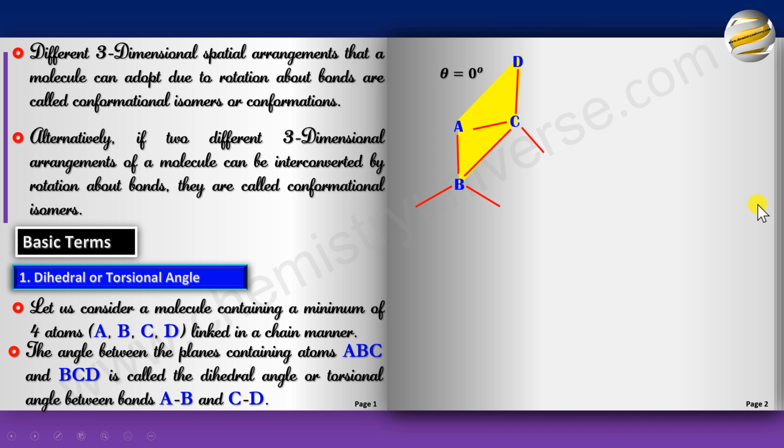Let's check one more situation. What do you think is the dihedral angle here? Try and figure this out on your own. Okay, what is the plane that contains ABC? This one. But what is the plane that contains BCD? It is this one. And if you notice, the angle between these two planes is 120 degrees. Because if you remember, I have drawn them with the Sawhorse projection. And again, if you bring C up to B, the D would come here. So what is the angle between this AB and the CD? It is 120 degrees. Let's check one more case.